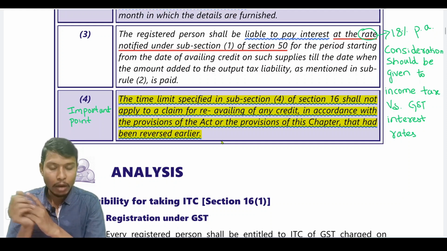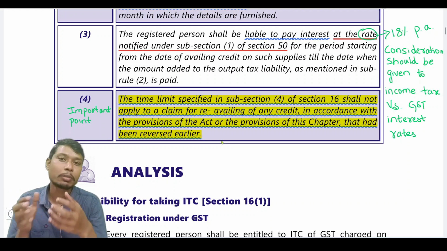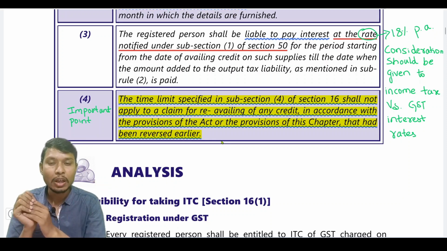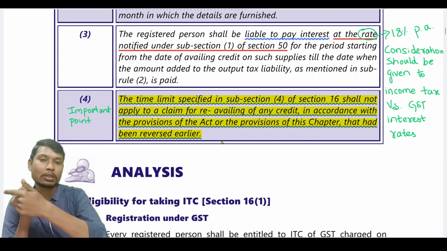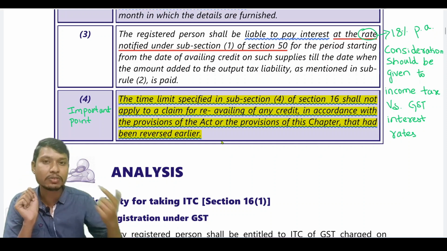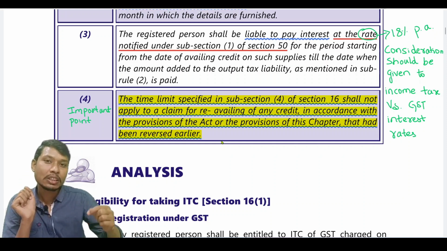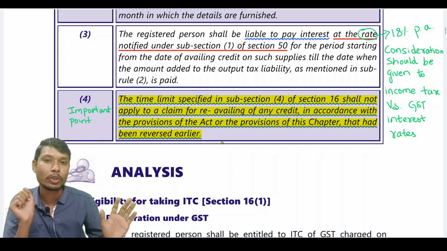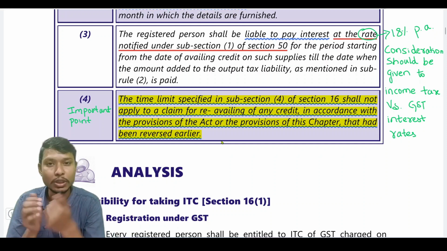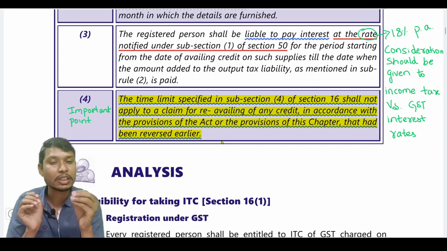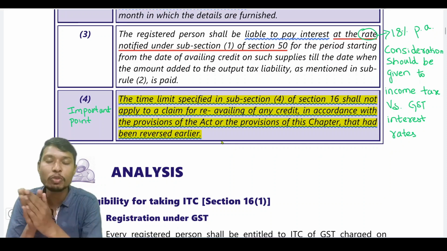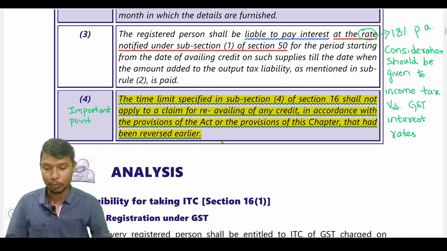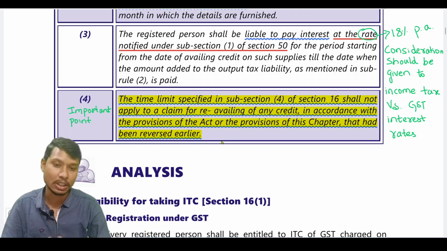However, if the input tax credit has been claimed earlier and reversed as per Rule 37, then after making the payment, he is eligible to reclaim the reversed input tax credit. So whether the same time limit is applicable to this reclaiming also? The answer is no. In order to reclaim the reversed input tax credit, there is no time limit. At any point of time we can claim the input tax credit with respect to reversed input tax credit as per Rule 37. Okay, this is the older Rule 37.